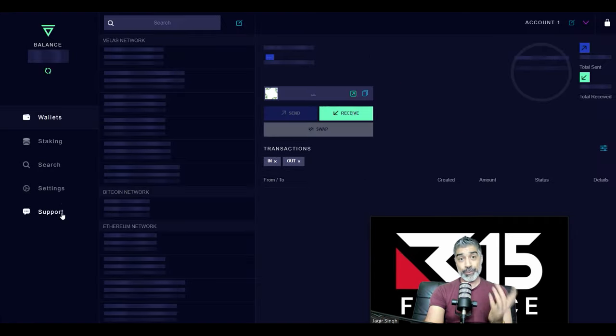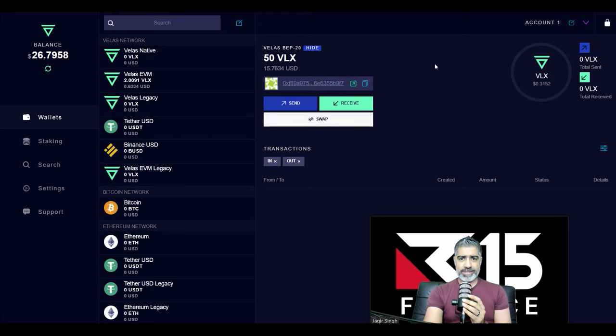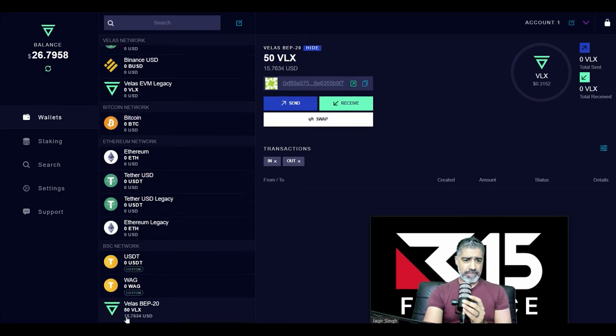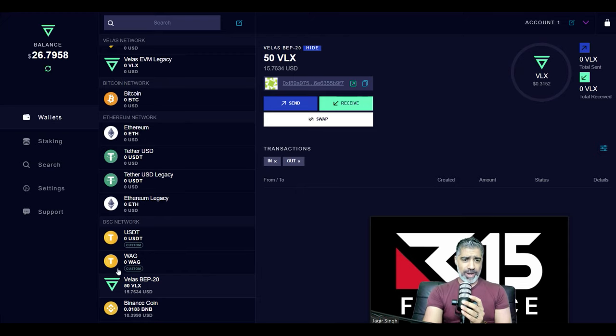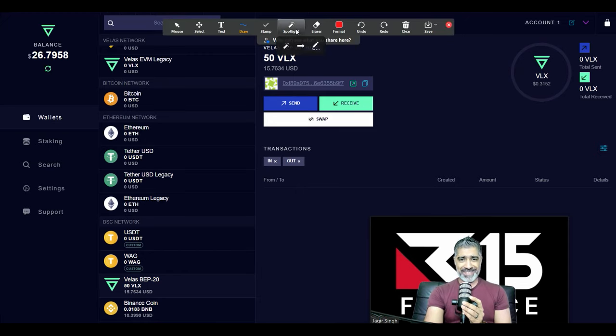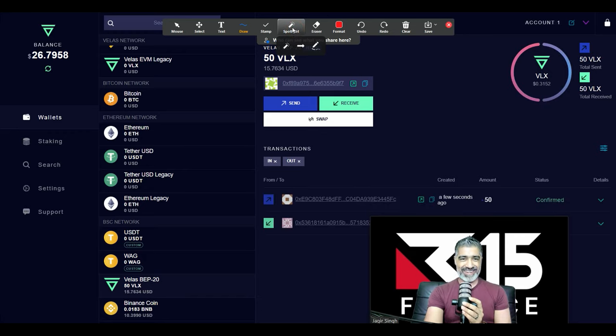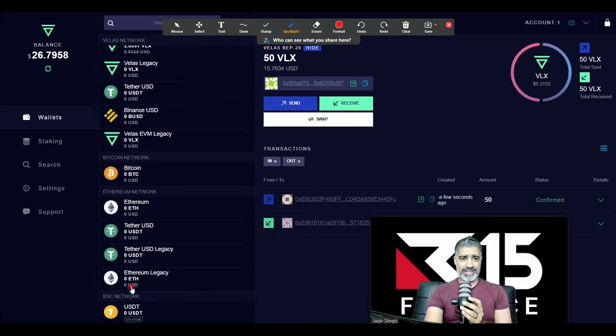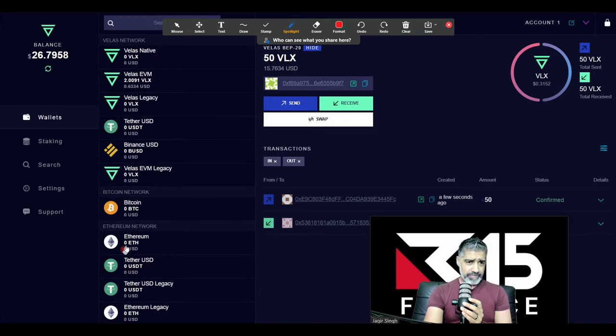So what we're going to now have is it is doing a swap. It is doing a bridge for us, and it's going from this wallet down here. Let me get this annotation up. It's a longer lesson than I was anticipating, but this is rock with it. This is like a live show, right? Right, it's going from this Binance Smart Chain wallet, and it's gonna end up in this Velas native wallet up here, right?